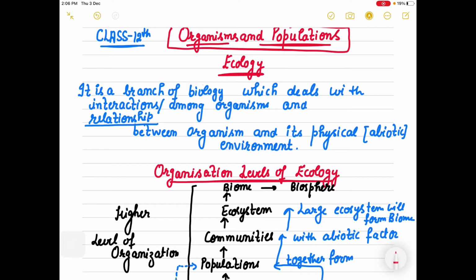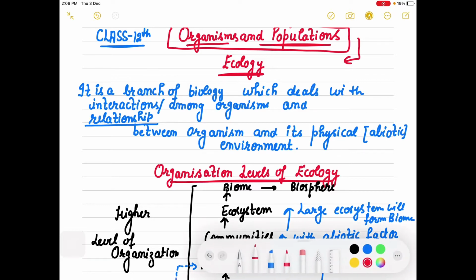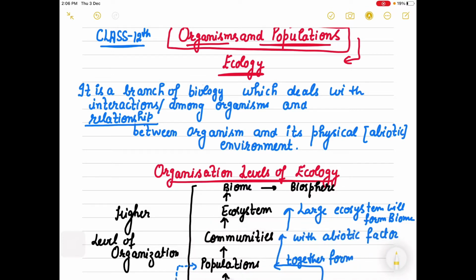I am trying to make it simpler because many of my students find it a little difficult. So I'm trying to write it in an easy way so that you can understand better. You can learn it with me and revise it with me from your NCERT also.